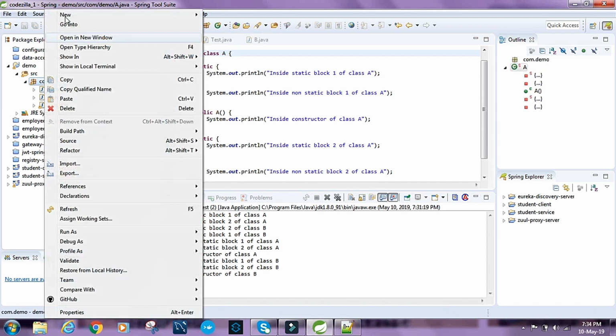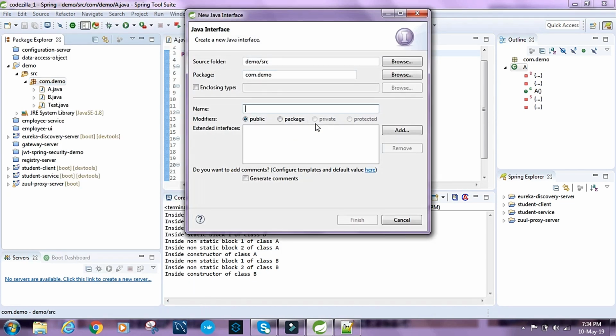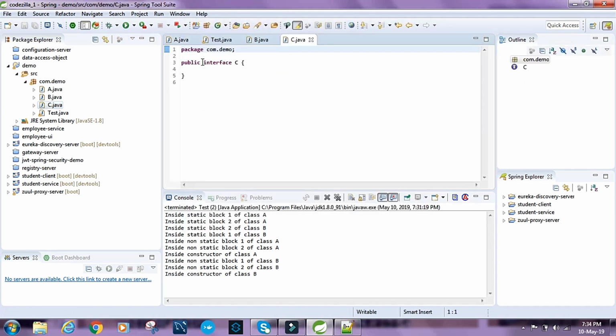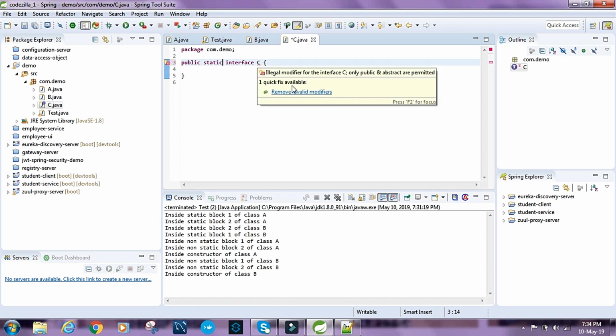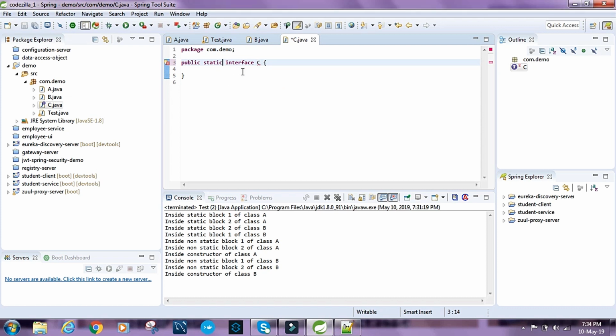Let's create an interface. Let's call it C, and let's try to make this static. So we again get a compilation error, and it says illegal modifier for the interface C, only public and abstract are permitted. So we cannot have outer interfaces or outer classes as static.